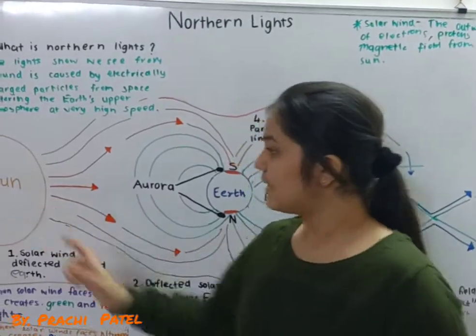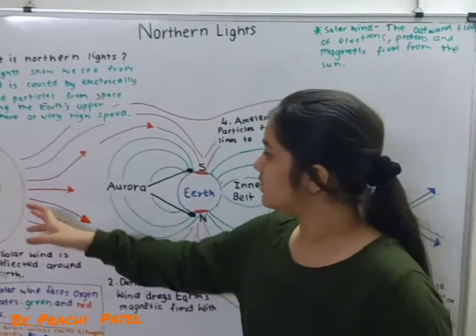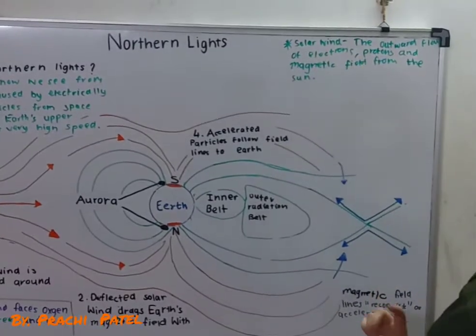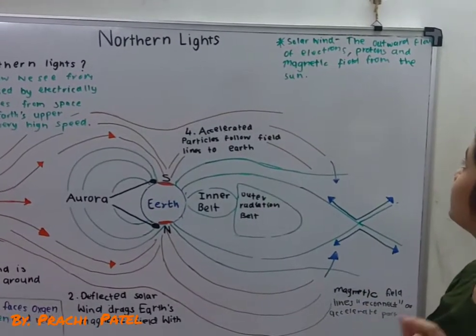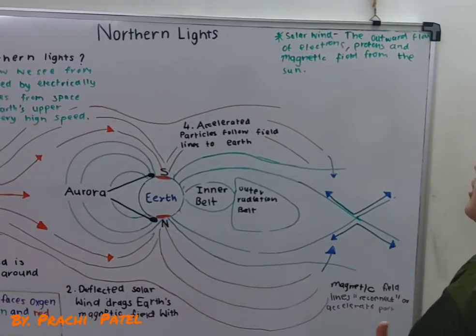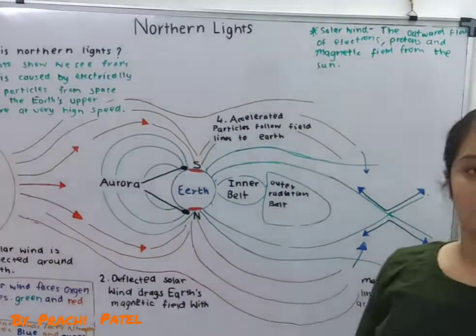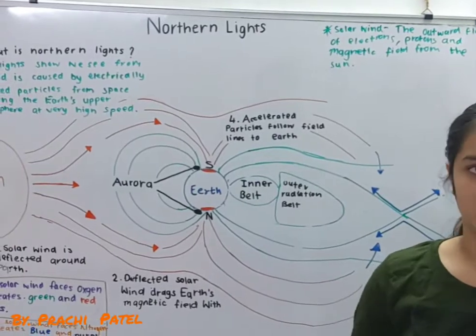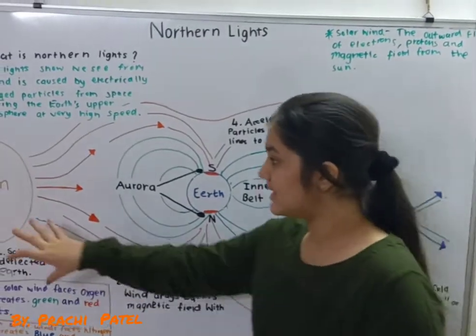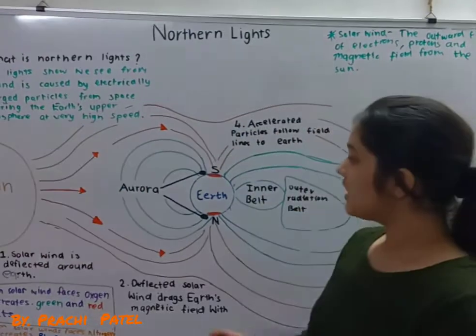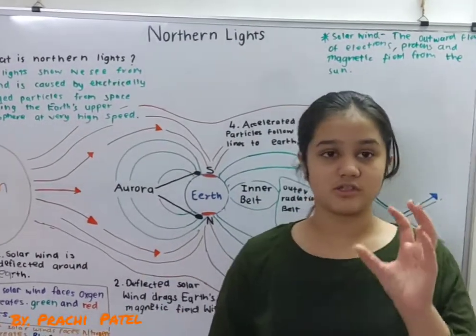Now what is solar wind? Solar wind is the outer flow of electrons, protons and magnetic field from the sun. So it is the flow of electrons and protons. So when the solar storm comes like this, as you know, our Earth also has a core.